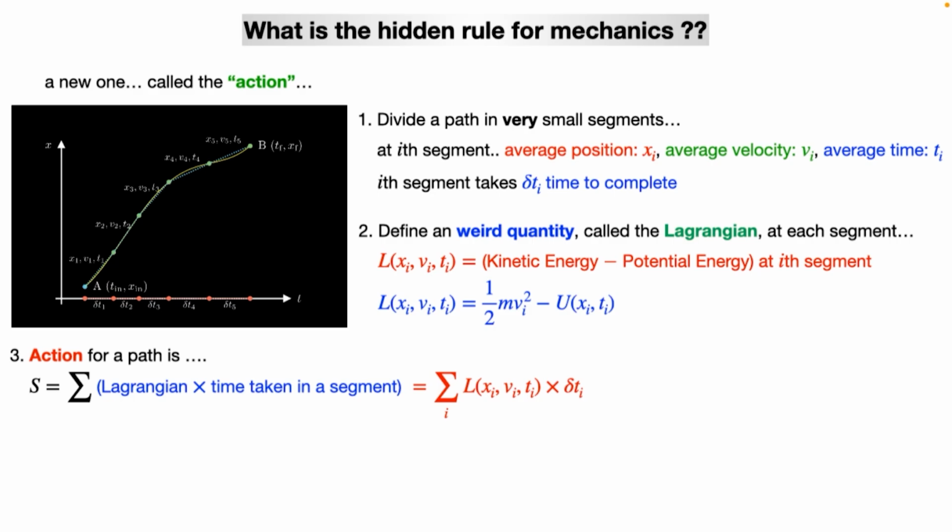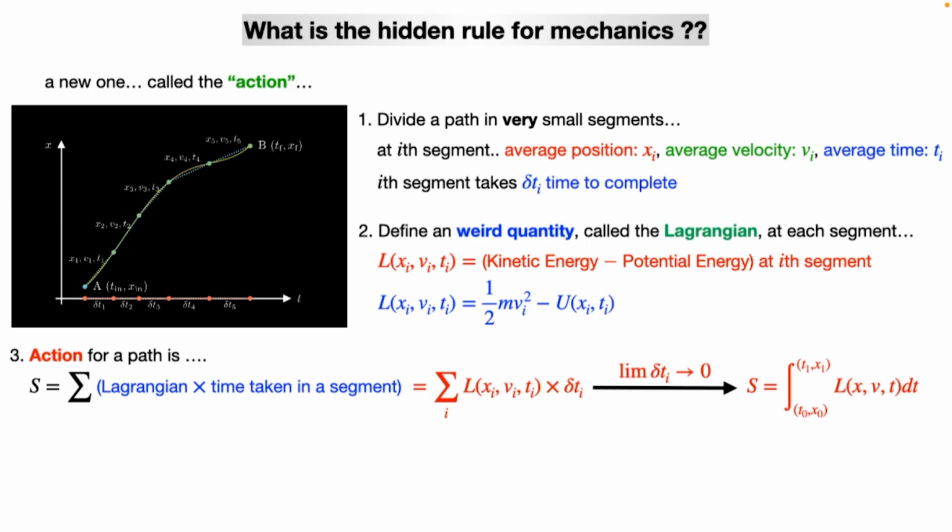So this will give me a particular number for a particular path, right? And those who know integration know that when I take delta t to 0, this is basically integration from the initial point in space and time to the final point in space and time. Fine? So L dt. This is my action.